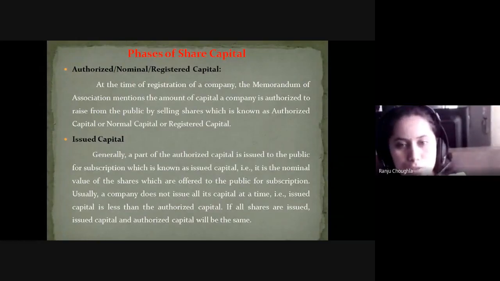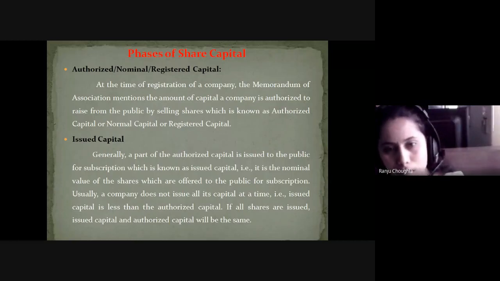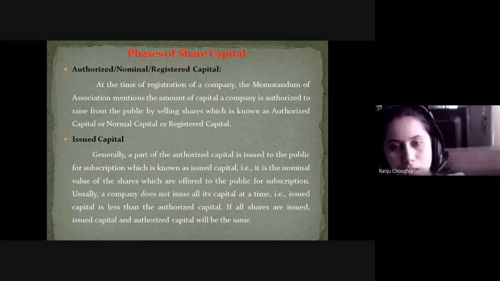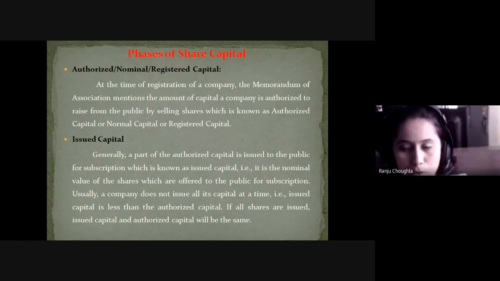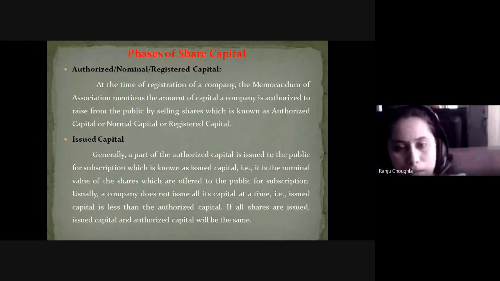See, at the time of the registration of the company, the memorandum of association mentions the amount of the capital. Memorandum of association means it's a document. You need to present this document when you are going to register your company. It contains each and every piece of information about your company. At the time of registration, the memorandum of association mentions the amount of capital the company is authorized to raise from the public.